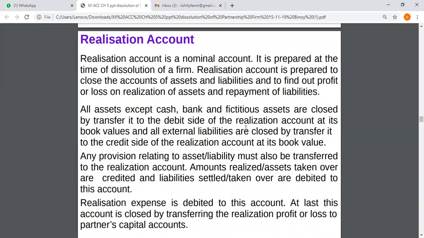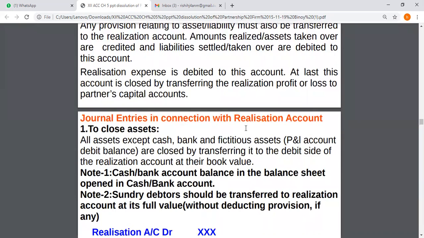Realization expenses should be debited to this account, whether it is paid by partner or it is borne by firm. At last, this account is closed by transferring the realization profit or loss to partner's capital account.